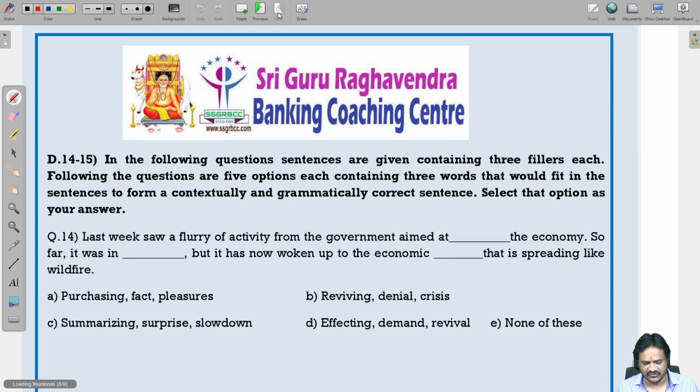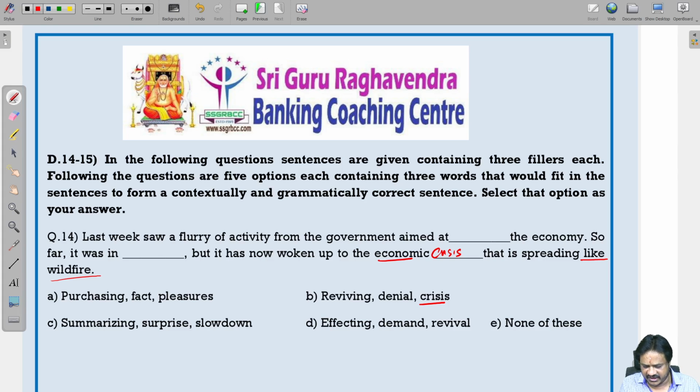Next question, 14 to 15. Last week saw a flurry of activity from the government aimed at the dash economy. So far it was in dash, but it has now woken up to the economic dash that is spreading like wildfire. Again, spreading like wildfire we should use in the negative sense. So economic crisis is correct. Based on the third blank, you can take the second and first.